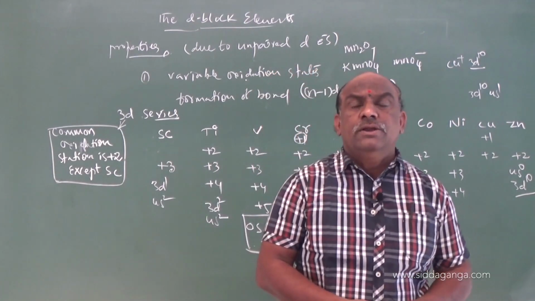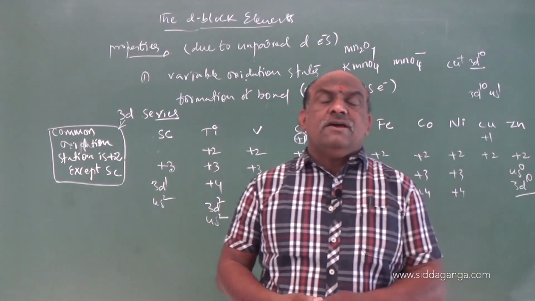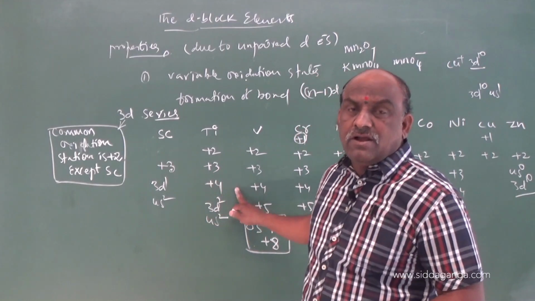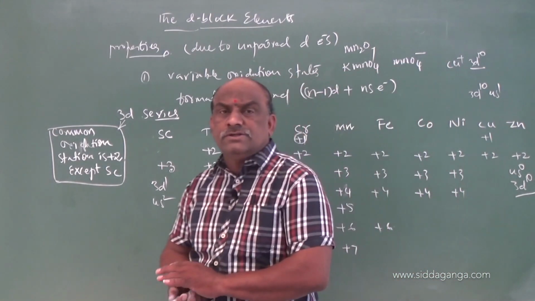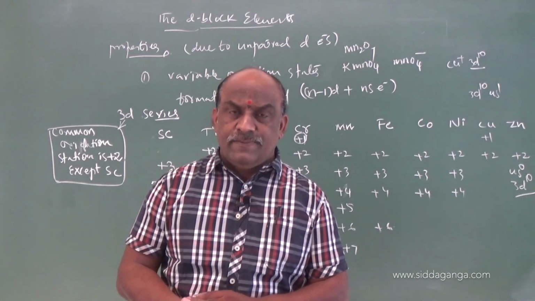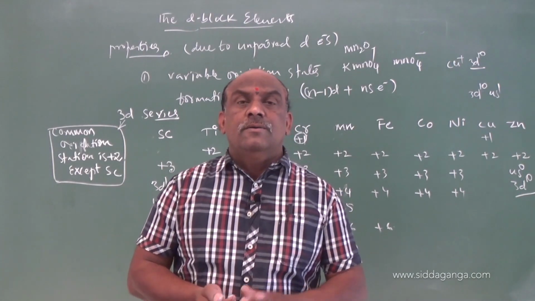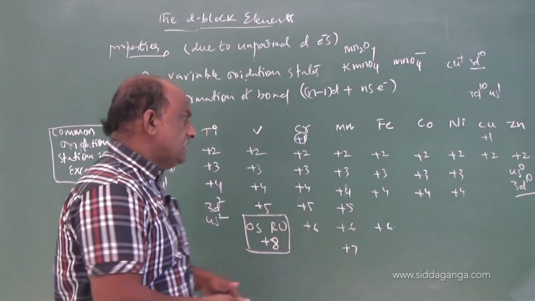These higher oxidation states are available in the form of fluorides or oxides. Keep this point in your mind, my dear students: the higher oxidation states of transition elements are due to the formation of fluorides or oxides.